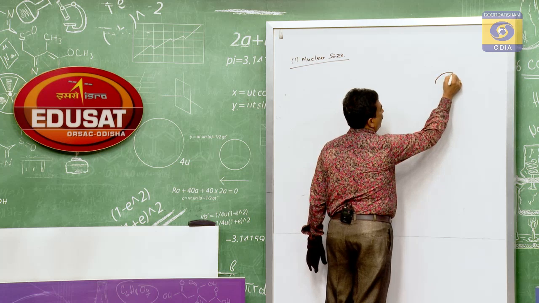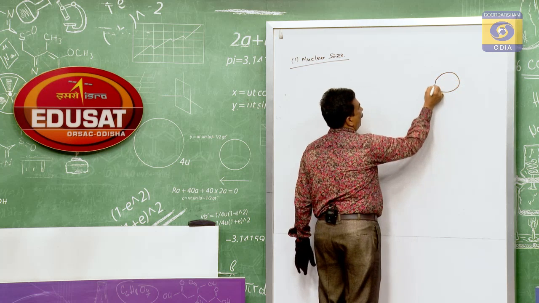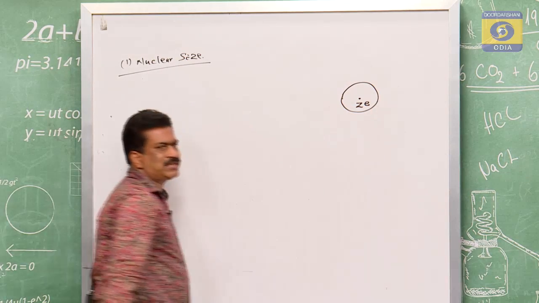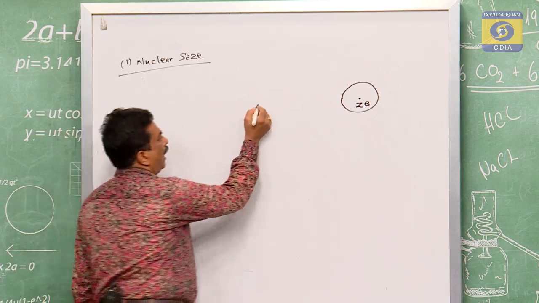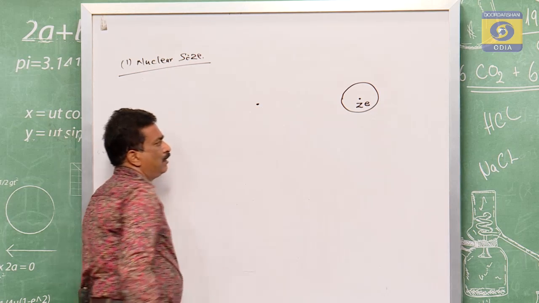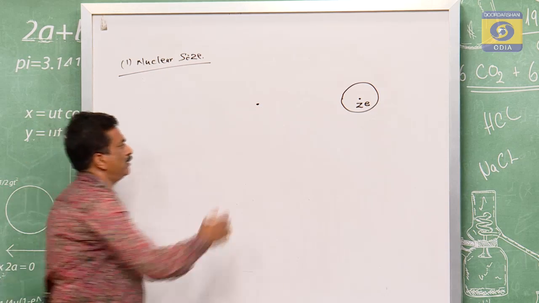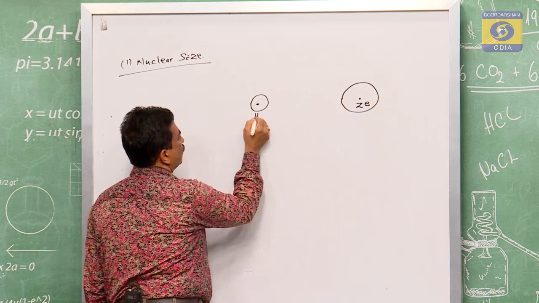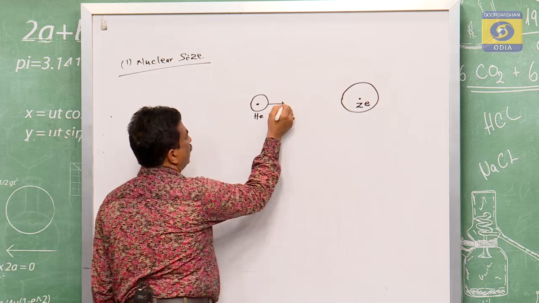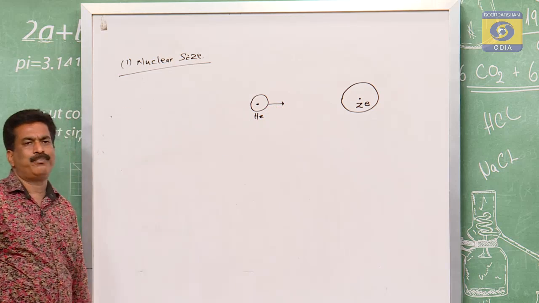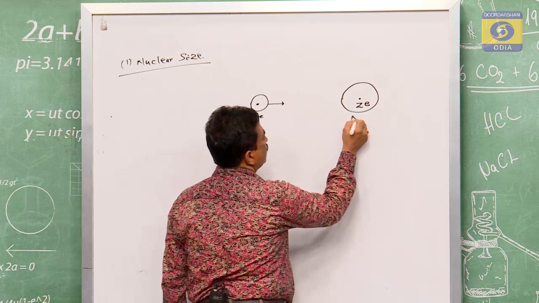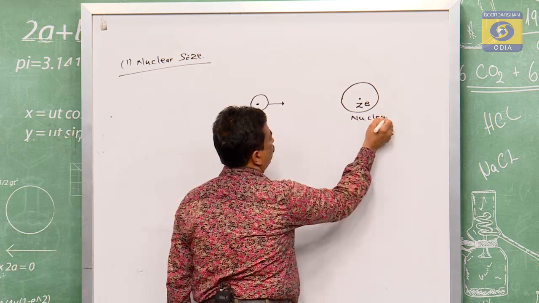Suppose this is the nucleus, whose charge is Ze, and according to Rutherford's alpha scattering, suppose this is a helium atom. This helium atom approaches towards the nucleus. This is the helium, and this is the nucleus.